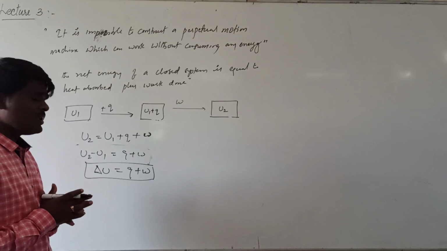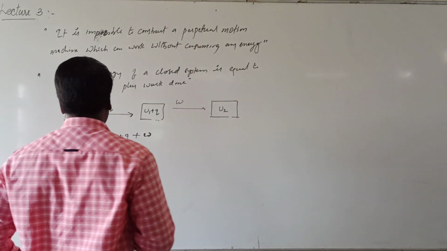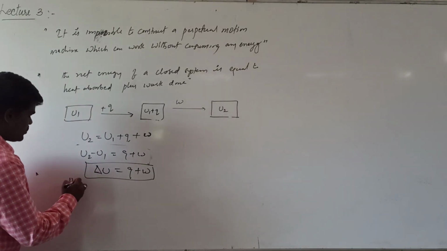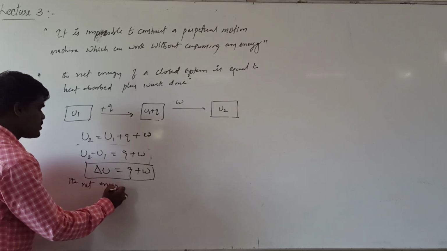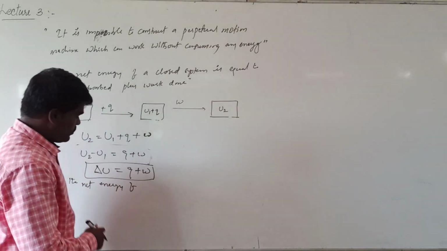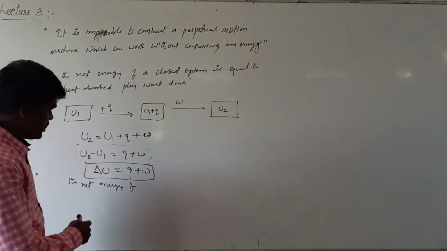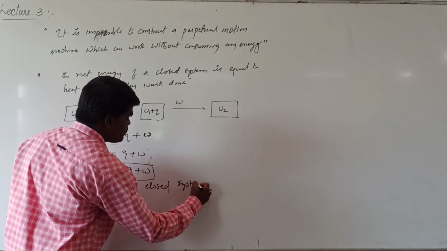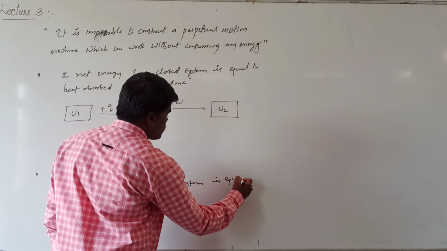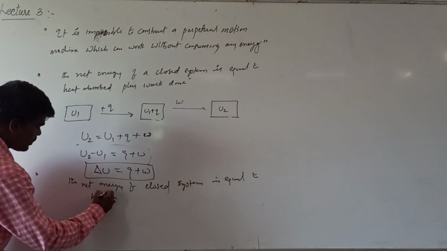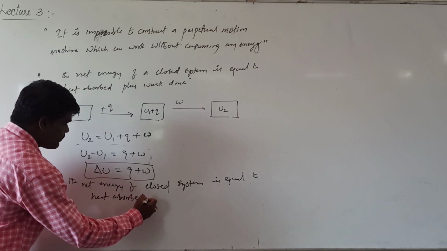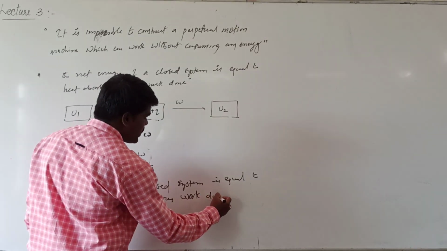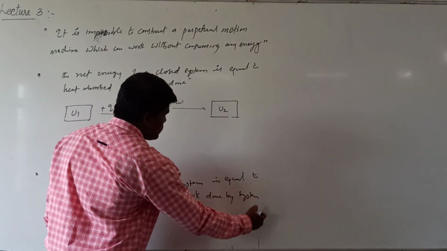This is one of the forms of the first law of thermodynamics. Otherwise, there is another way of stating the first law of thermodynamics: the net energy of a closed system is equal to heat absorbed minus work done by system. Work done by system. This is another form of the first law of thermodynamics.